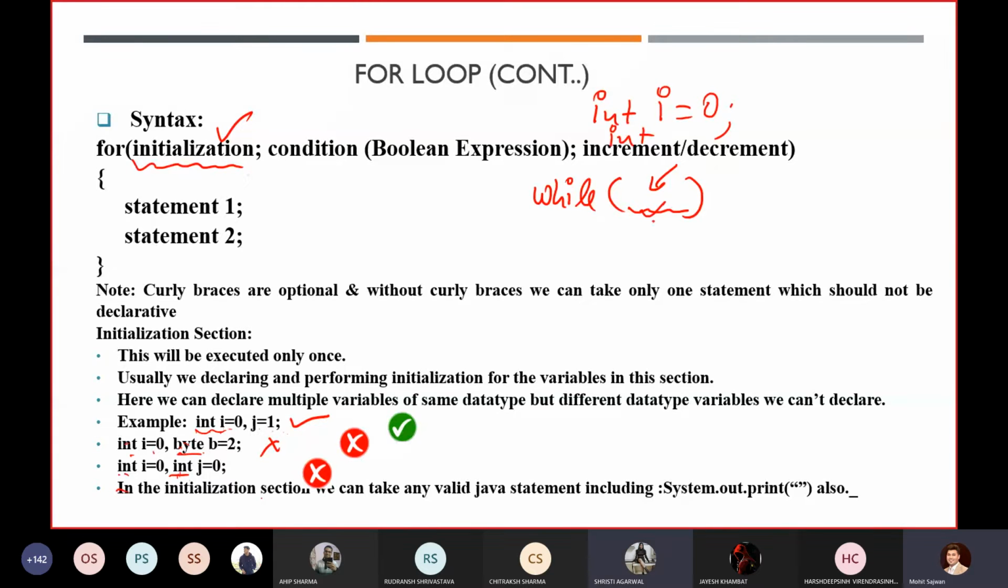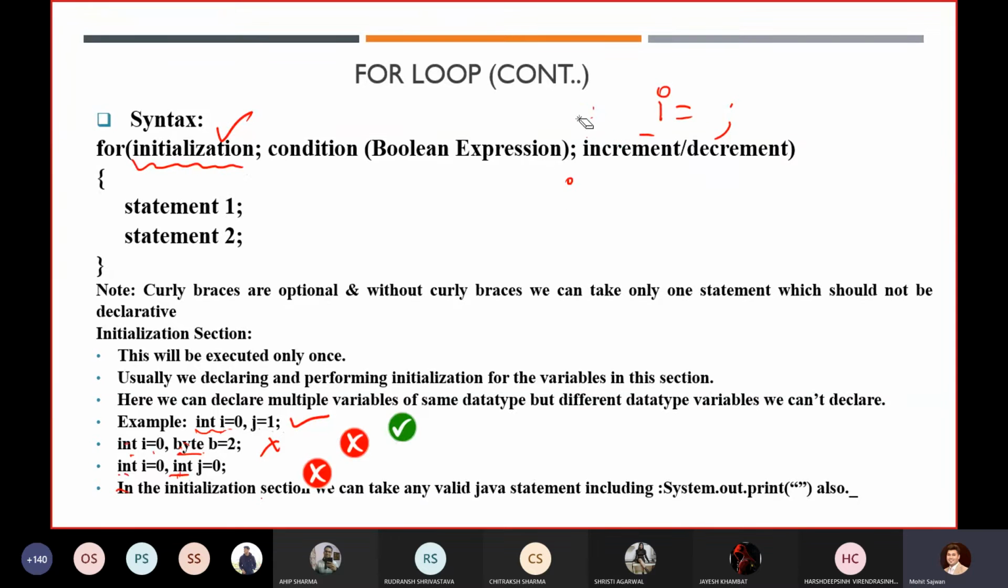Here I'm asking, when we initialize, can we do it for multiple variable data types, or only here? Yes, here you can go for it. No issue at all.